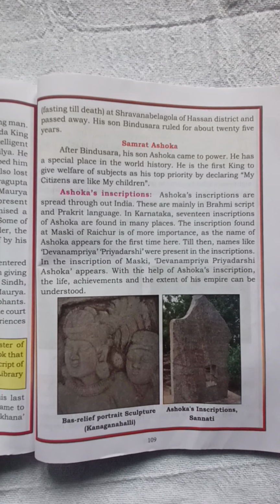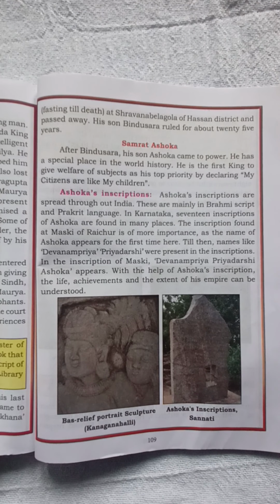So it is important. Till then, names like Devanam Priya as well as Priyadarshini were present in the inscriptions. Before that, which names are found in the inscription? That is Devanam Priya and Priyadarshini. But in the inscription of Maski, along with Devanam Priya and Priyadarshini, Ashoka appears.